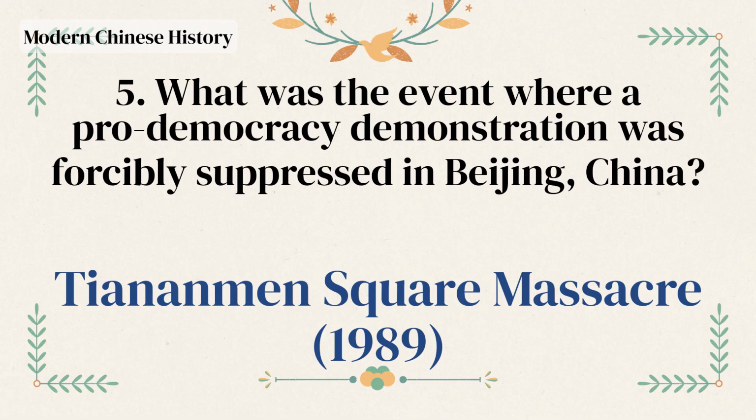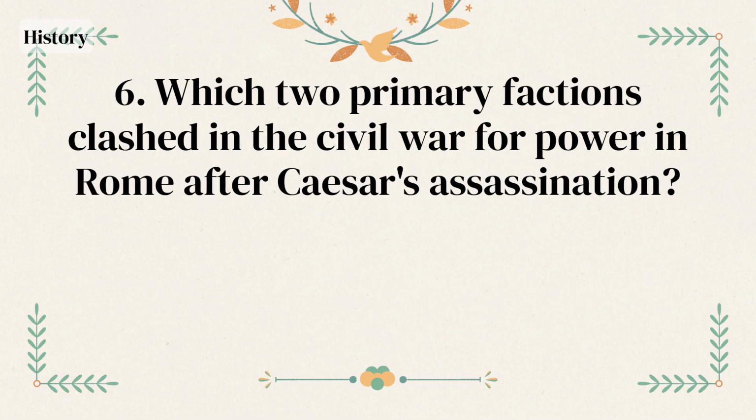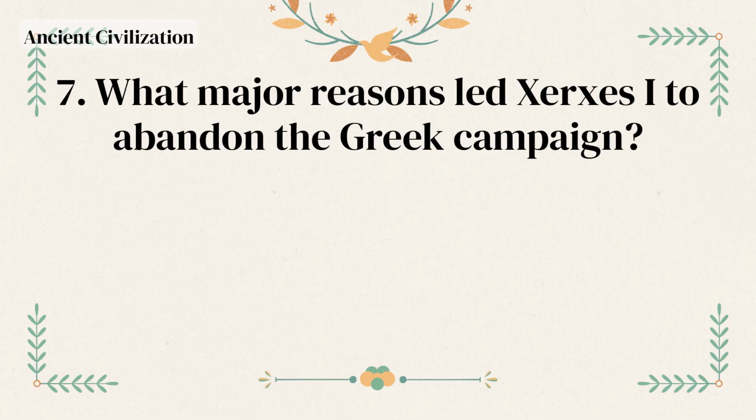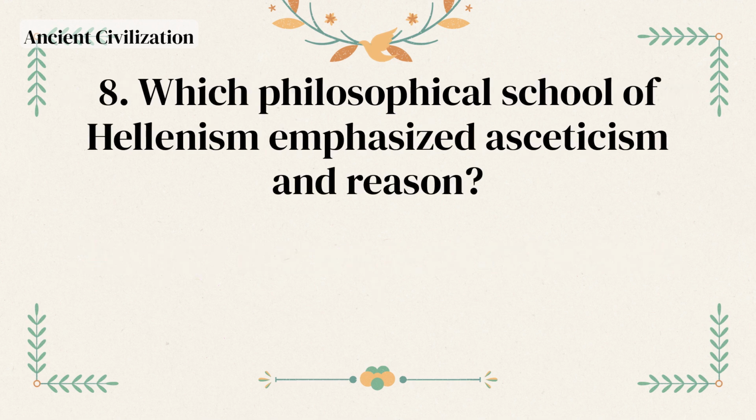Tiananmen Square Massacre, 1989. Which two primary factions clashed in the civil war for power in Rome after Caesar's assassination? Octavian and Antony. What major reasons led Xerxes I to abandon the Greek campaign? Supply issues and rebellion. Which philosophical school of Hellenism emphasized asceticism and reason?